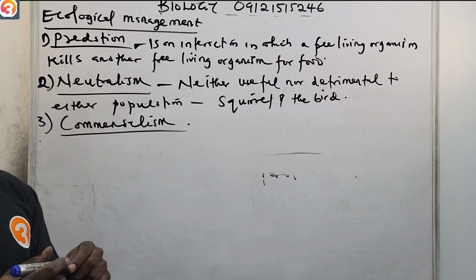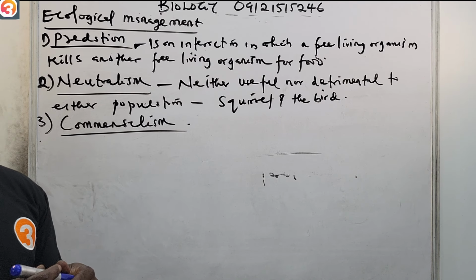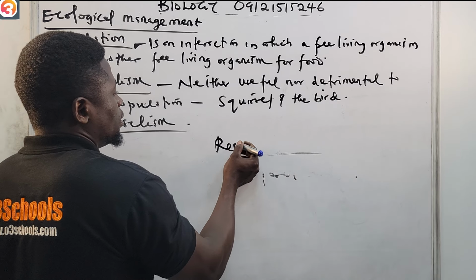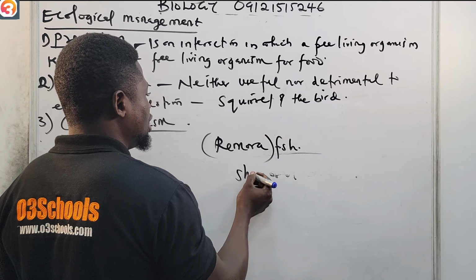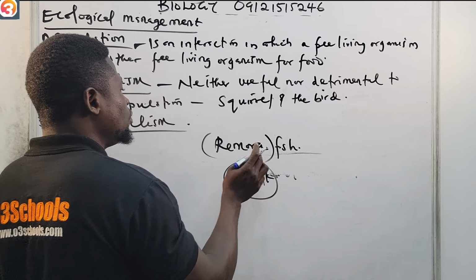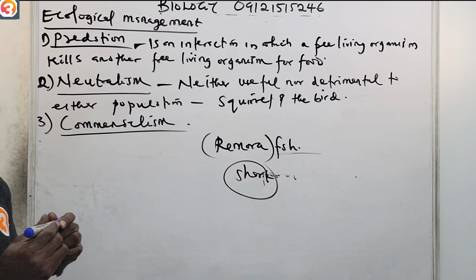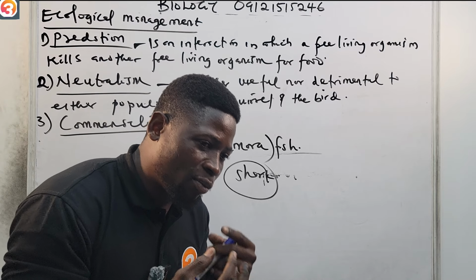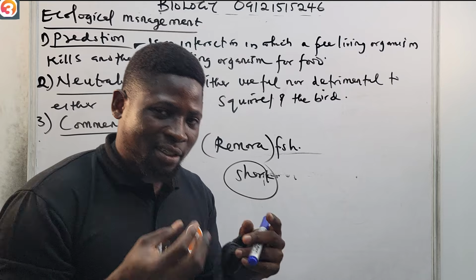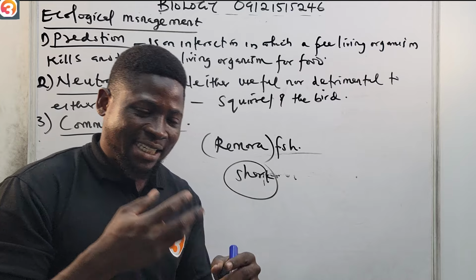So basically, what the remora fish does is to go and pick the debris that falls from the shark's mouth after the shark has eaten.